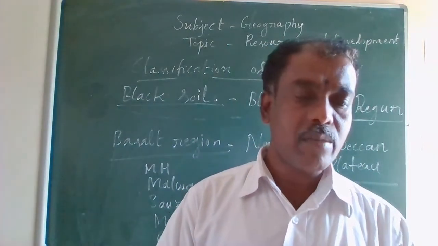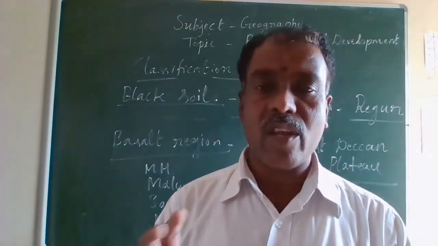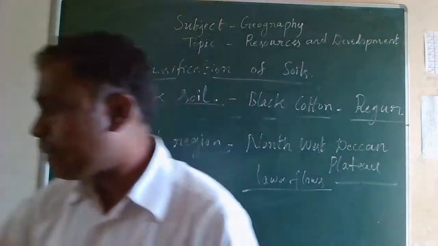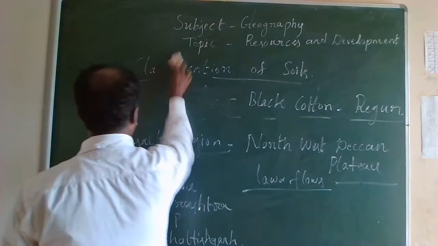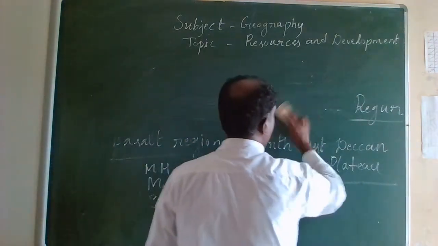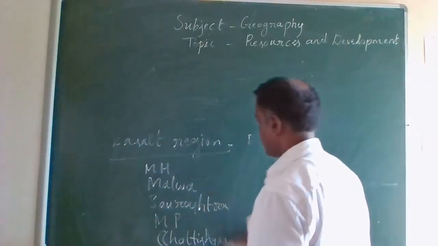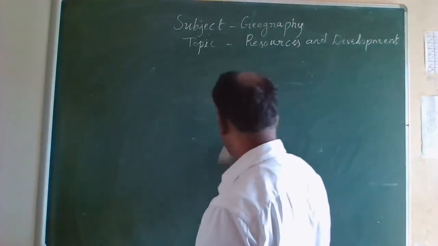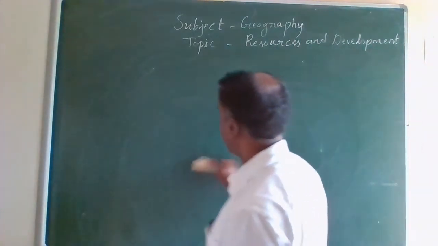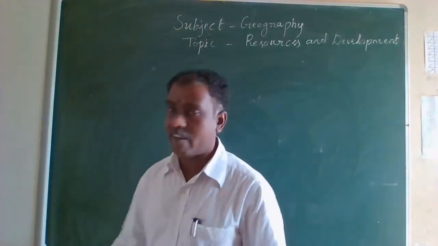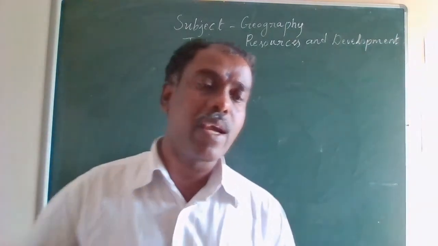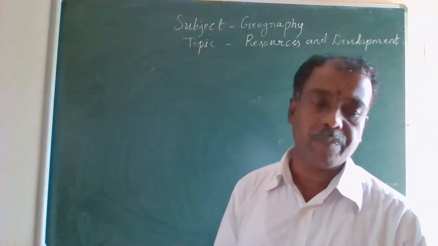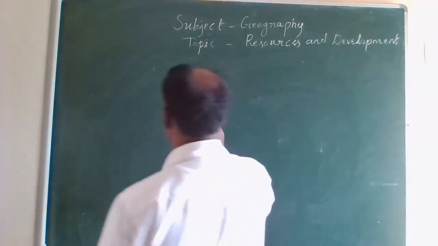And let us discuss red and yellow soil. So this is another type of soil, called red and yellow soil. The first one is alluvial, the second one is the black soil, and the next one is red and yellow soil.